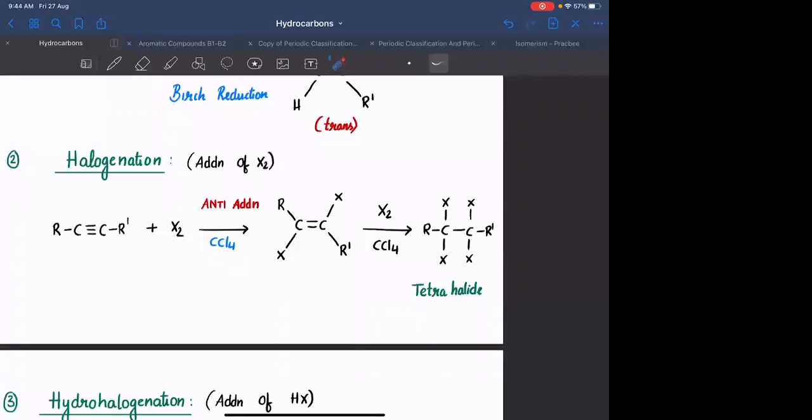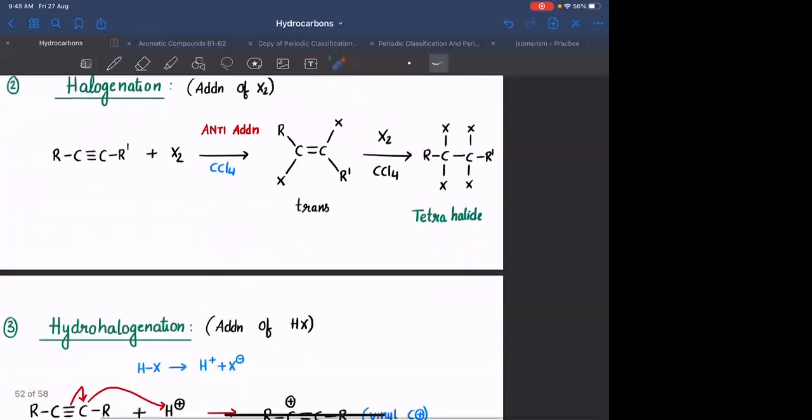In the first step, the addition will be anti-addition, and as alkyne hai, being a linear molecule, upon anti-addition, you will be getting a trans alkene. उसके बाद further X2 add होने से, you will be getting a tetrahalide. Is that clear? So initially, it will lead to the formation of a trans alkene, which eventually converts into a tetrahalide.